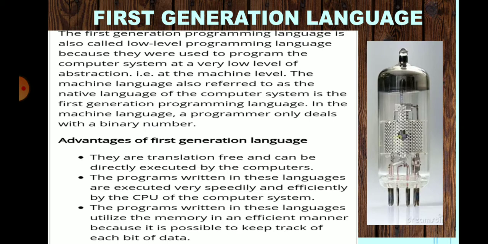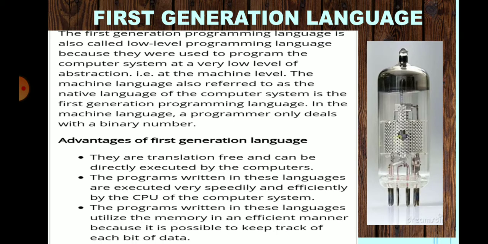Now let us see some more advantages of the first generation language. Children, you know that a computer is a machine, and being a machine, it understands only binary language, which is made up of zeros and ones.